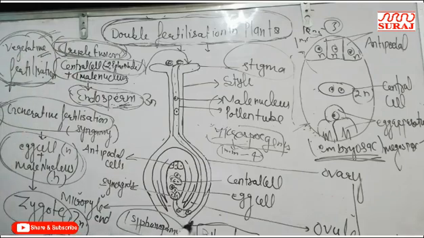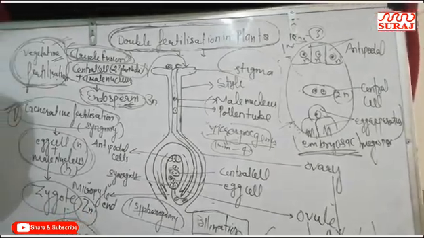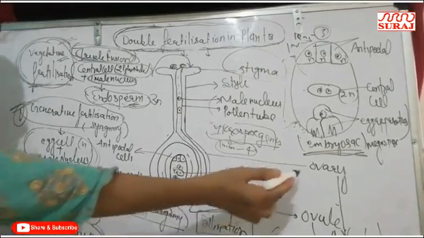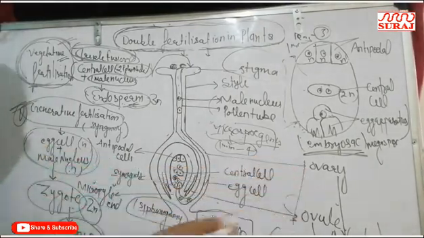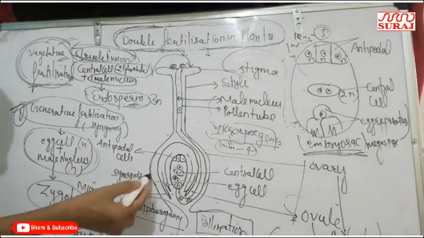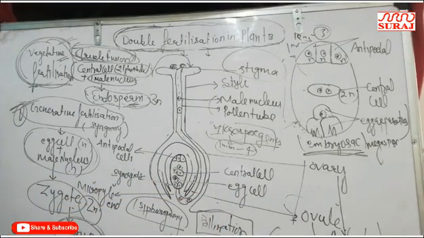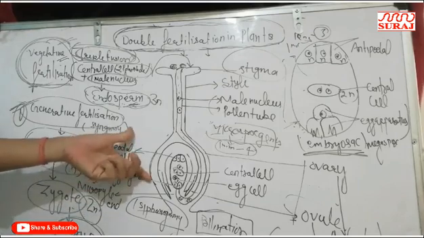After fertilization, post-fertilization steps follow. The zygote is converted into the embryo. The ovule is converted into the seed, and the ovary is converted into the fruit. The wall of the ovary is converted into the wall of the fruit, that is the pericarp. The integuments of the ovule are converted into the seed coat. Other parts of the flower like sepals or petals, which are non-accessory parts, fall off. In some plants, sepals remain attached to the fruit also.